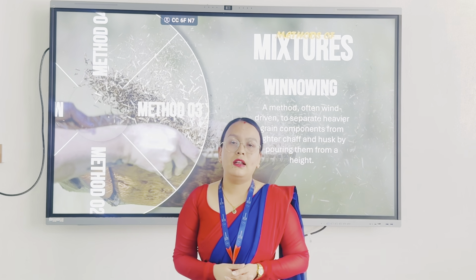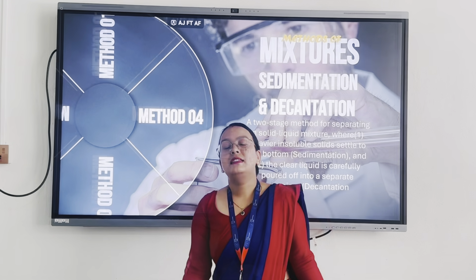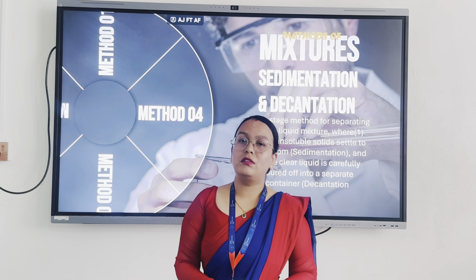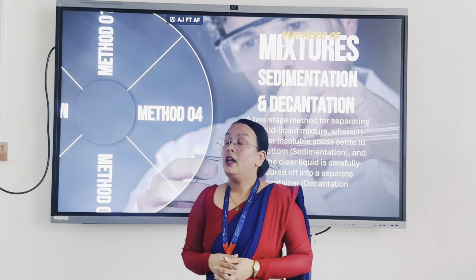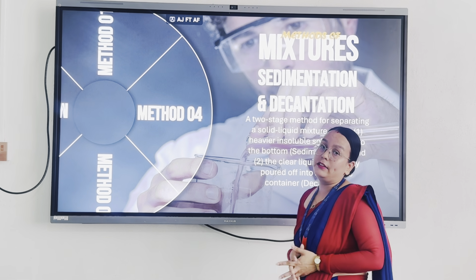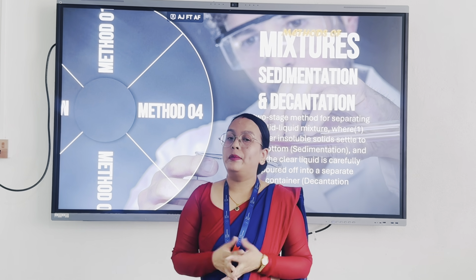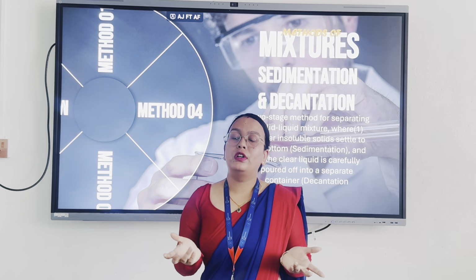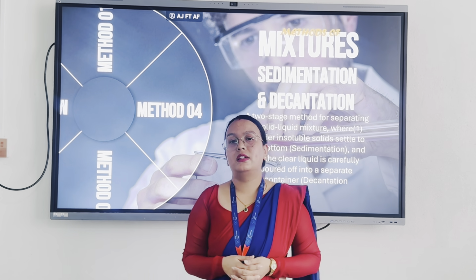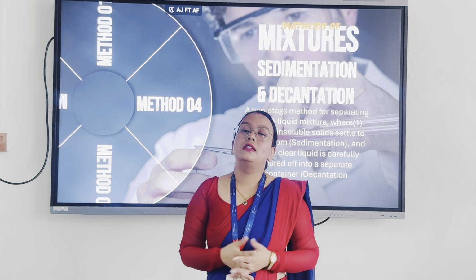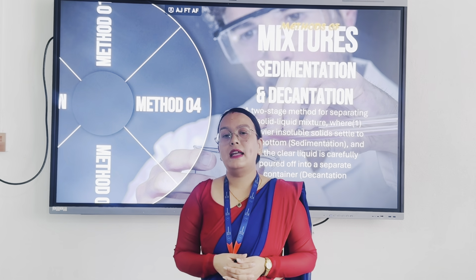Now let's know about another separating method, and that is sedimentation. Sedimentation is the process of settling down the solid heavy particles at the bottom of the container containing liquids. The solid particles that remain at the bottom of the liquids are called sediments. In order to separate sediments and liquid, we have to pour the liquid into another container without disturbing the sediments. This process is called decantation. This process is used for separating heavier solid particles from the mixture of sand and water.